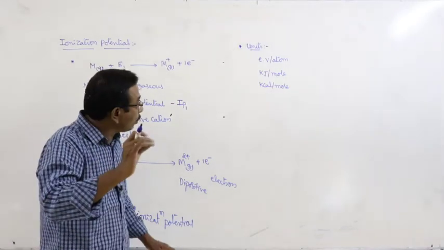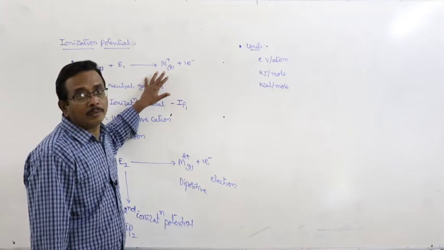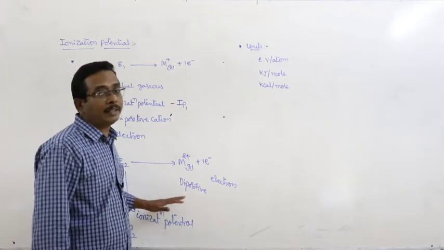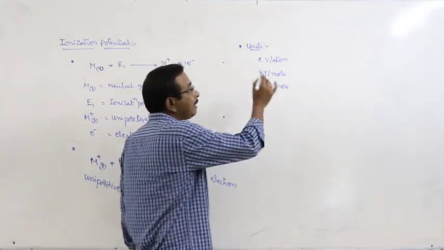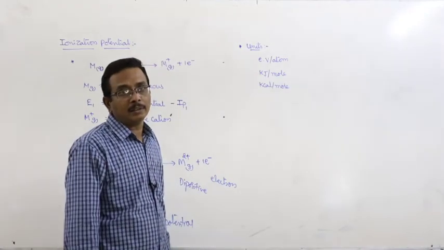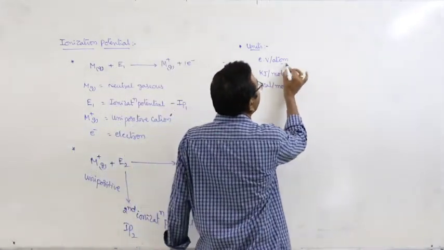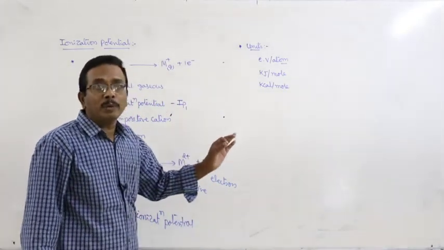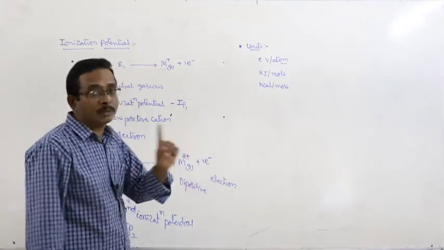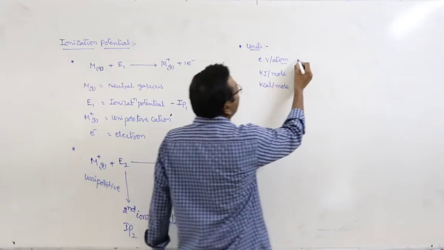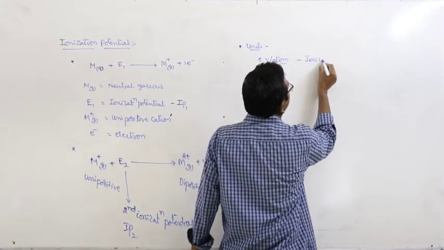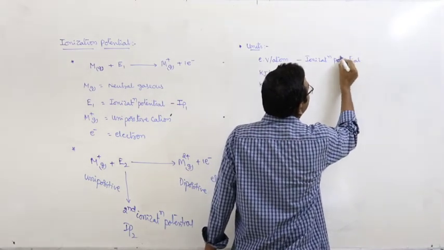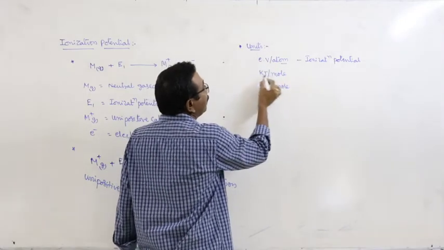If the energy required to remove an electron from a neutral atom or whatever it may be, ion, cation, is concerned with only a single individual, then that is represented as electron volt per atom. The energy required to remove an electron from the individual atom, single atom, is represented as ionization potential.